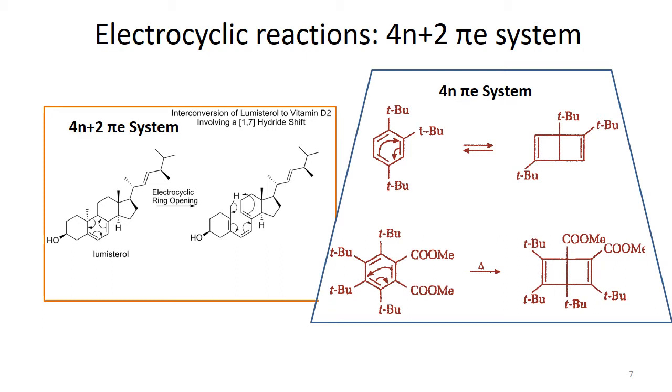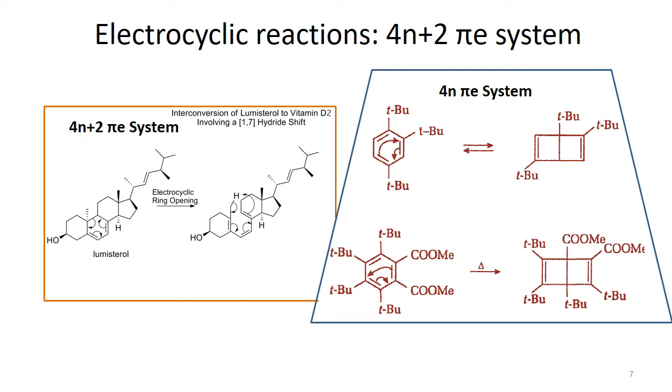the important thing here is that in the synthesis of vitamin D2, another intermediate, that is lumisterol, undergoes an electrocyclic ring opening reaction and 6 electrons are involved. So here 3 pi bonds are formed at the cost of 1 sigma bond and 2 pi bonds shifting.